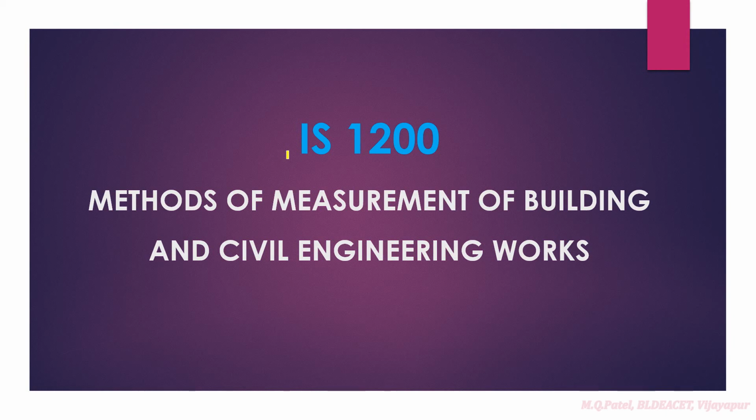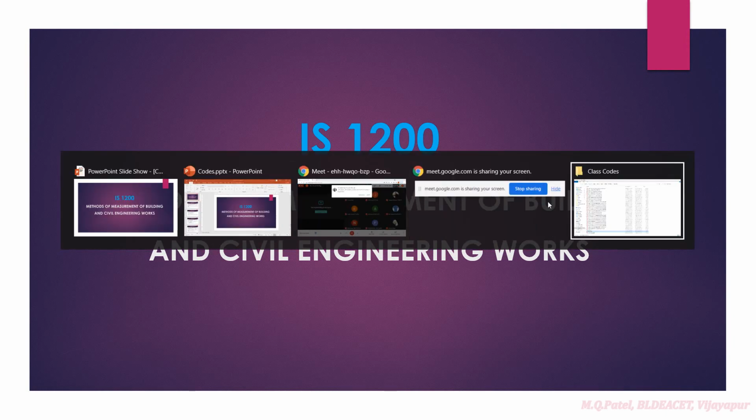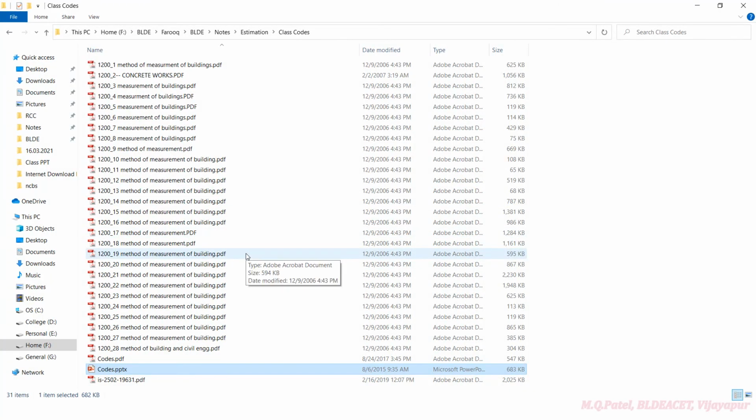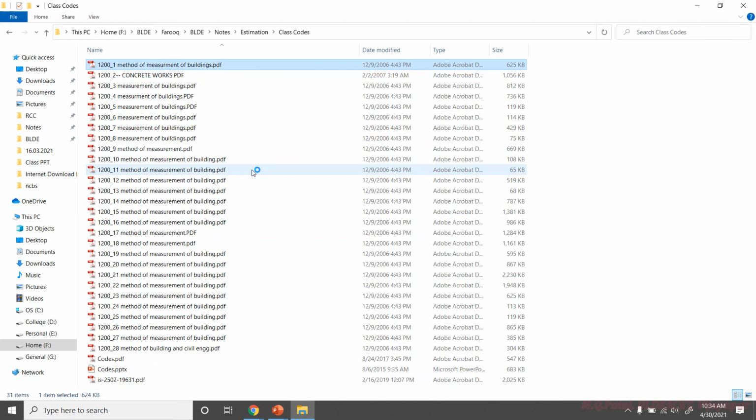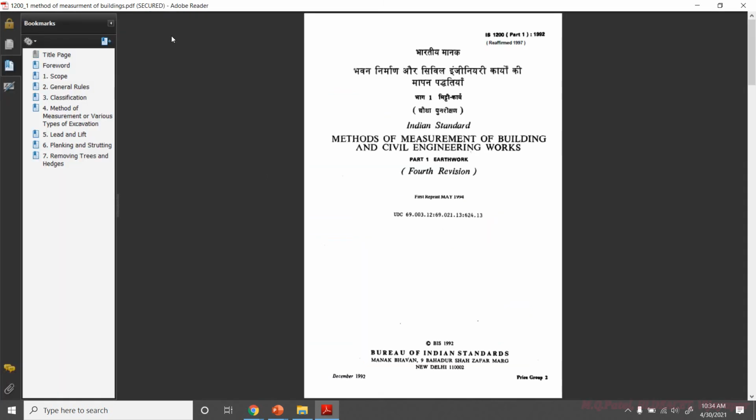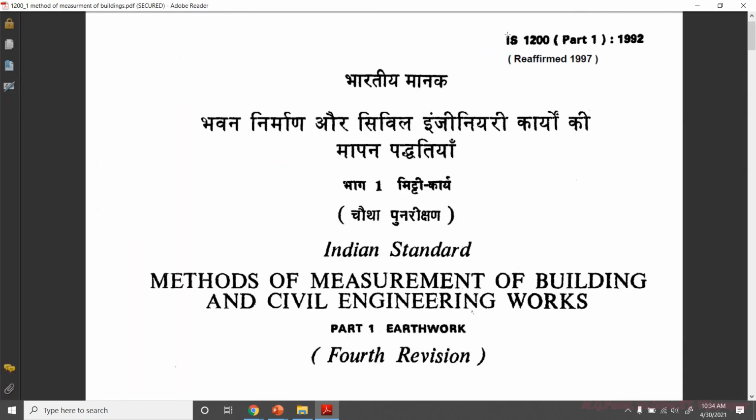Let me show you one of the soft copies of these IS codes. I hope it is visible to you. You can see here IS 1200 Part 1, 2, 3, 4, 5. In that way we have many parts for different items of works. Let me open one sample IS code, so you can see now.